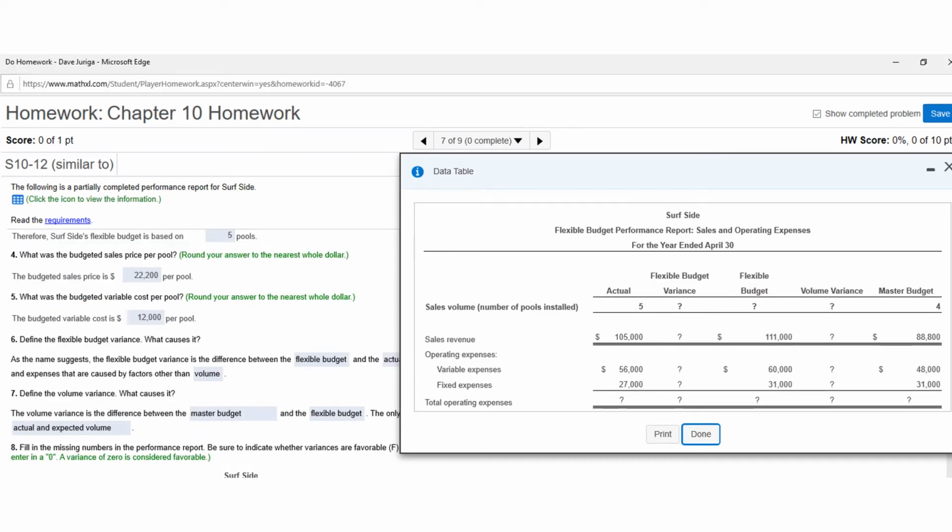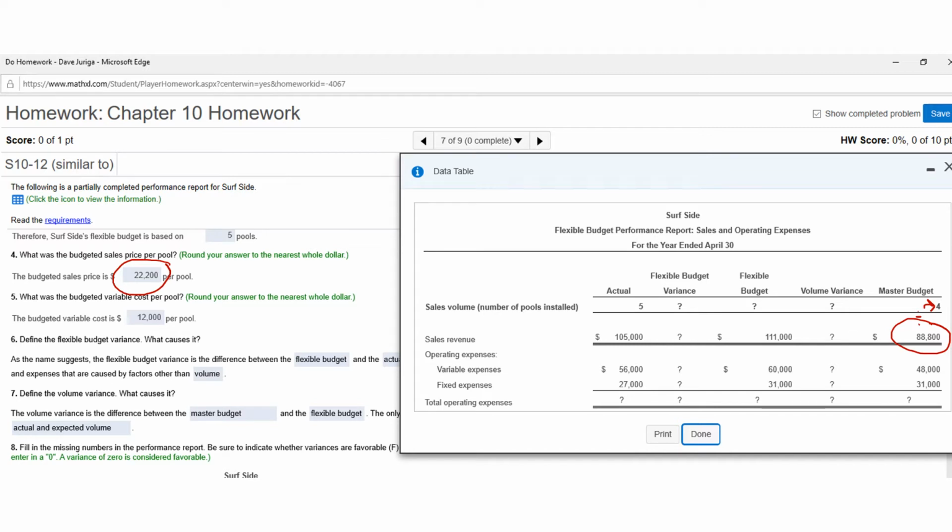All right, so using the data, again, remember we had just answered number 3. On number 4, the question says, what would be the budgeted sales price per pool? And of course, they give you this number right here. You might say, well, how do you get that? Well, all you do is you take the 88,800 and divide that by 4. So you get the $22,200.